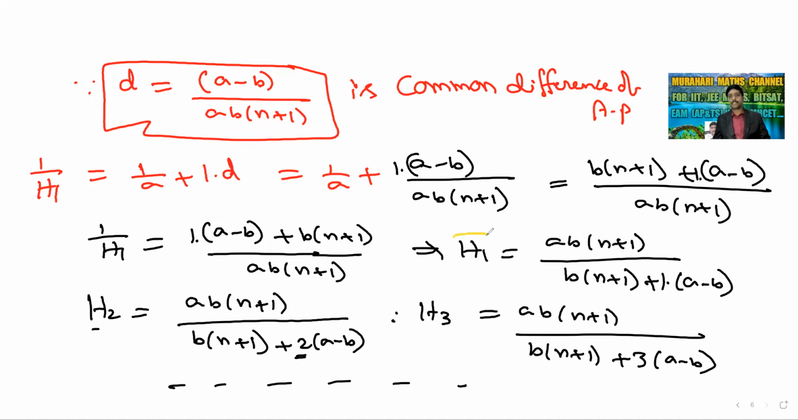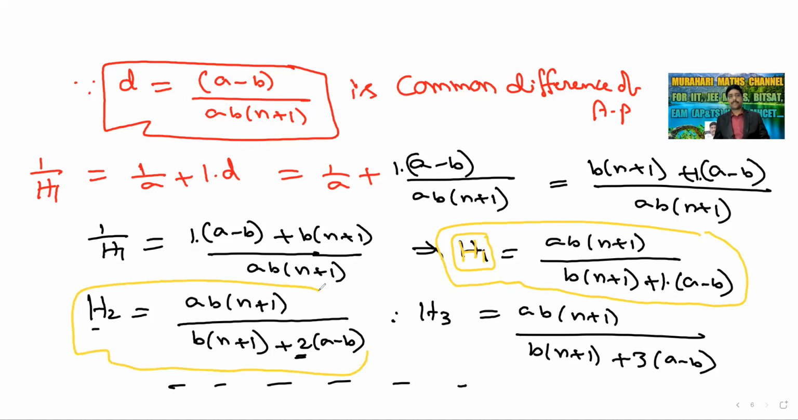This is one harmonic mean. H1 is equal to AB into n plus 1 by B into n plus 1 plus 1 time A minus B. Very, very important formula this is. So H2 is the same combination, AB into n plus 1 by B into n plus 1 plus 2 times A minus B. This is H3.